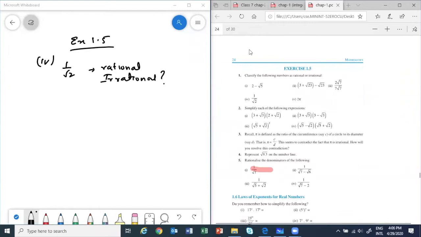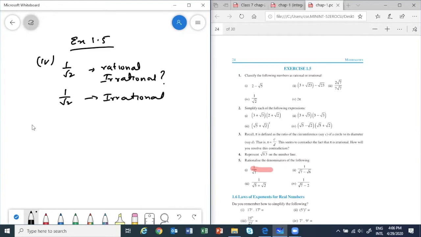So it is irrational because we are dividing a rational number by an irrational. We know if we multiply, divide, add or subtract one rational and one irrational, we will get an irrational number. So that's why 1 by root 2 is irrational. Correct. Next one.